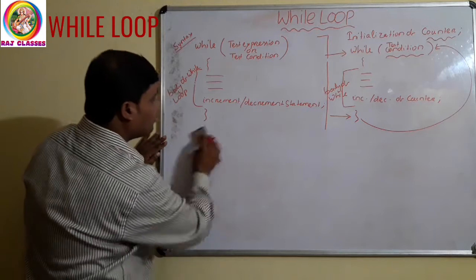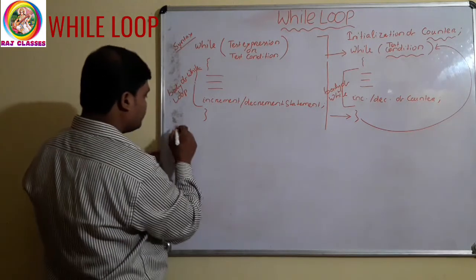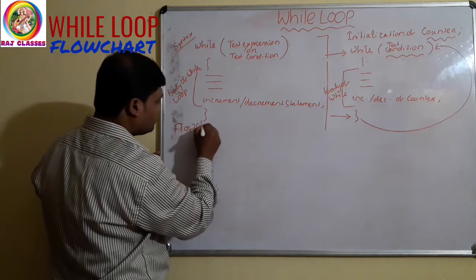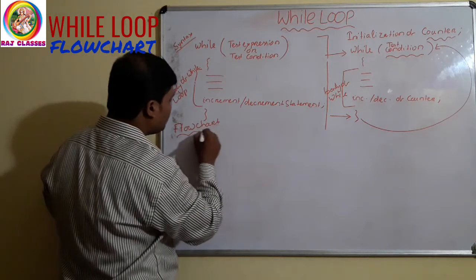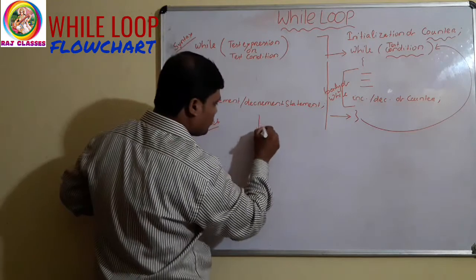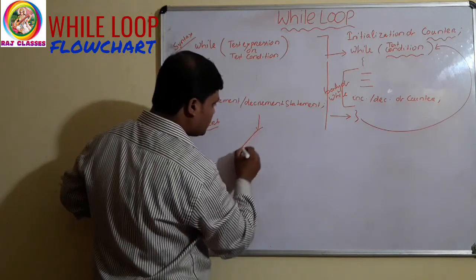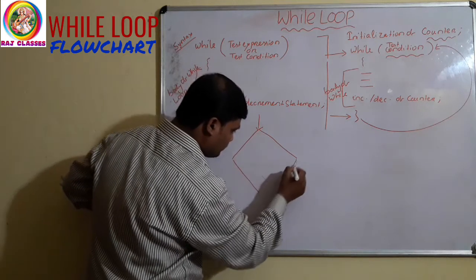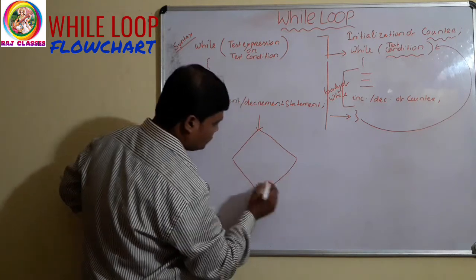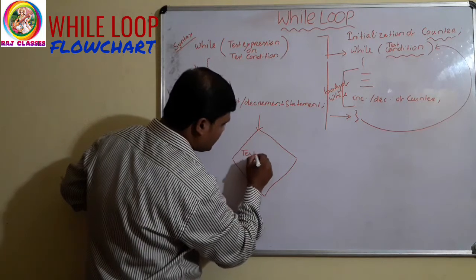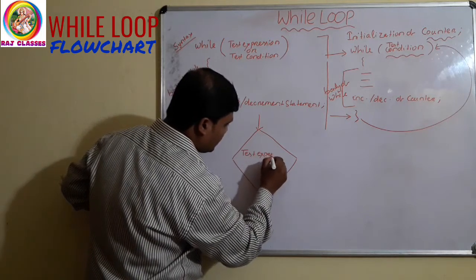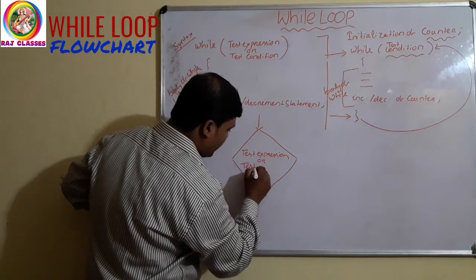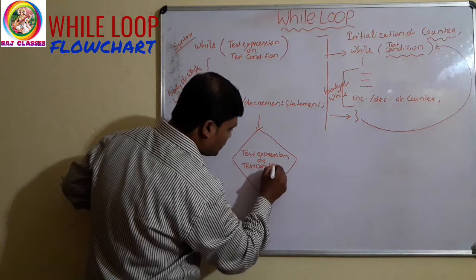Flow chart for the while loop. Just see. This is the test expression or test condition.